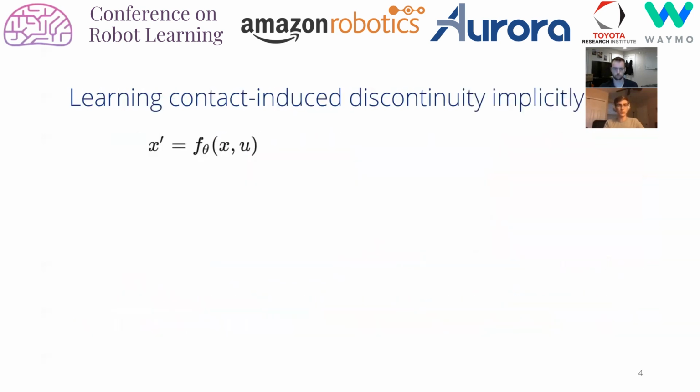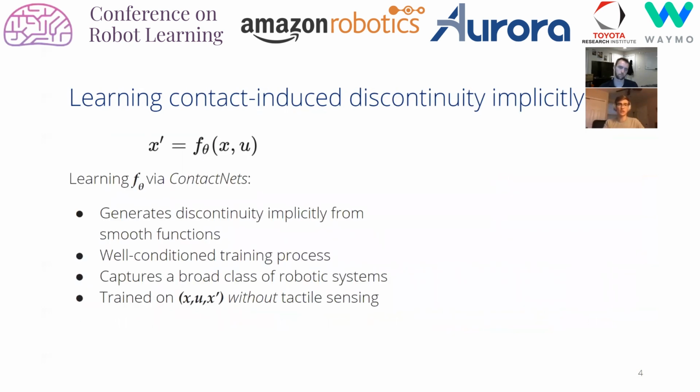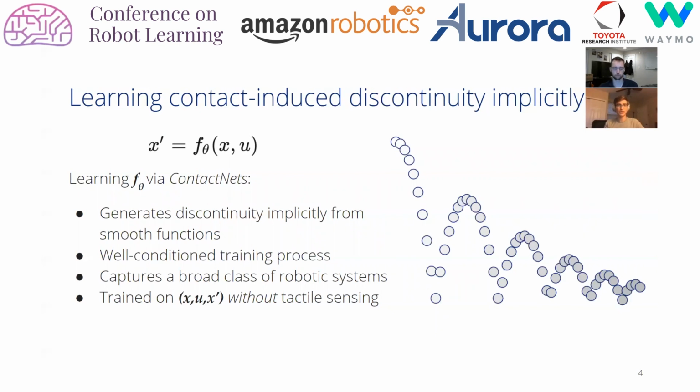In this work, we rectify these issues in a common robot learning task, fitting a dynamics model to state transition data. Our method, ContactNets, learns contact dynamics in a well-conditioned manner by capturing discontinuity with a smooth, implicit representation. It is additionally flexible enough to capture a wide variety of robotic systems and does not require any tactile sensing data. ContactNets takes inspiration from this visualization of a bouncing ball.